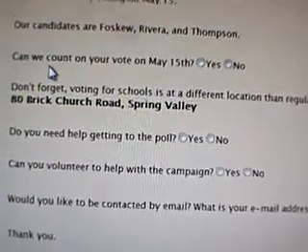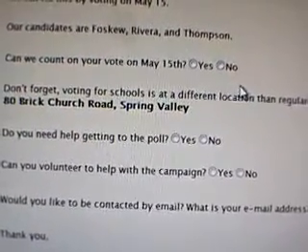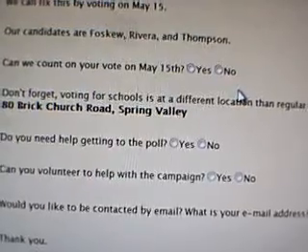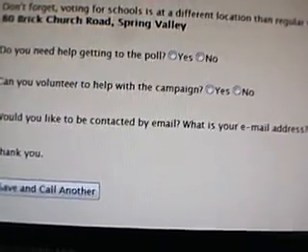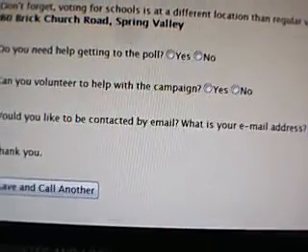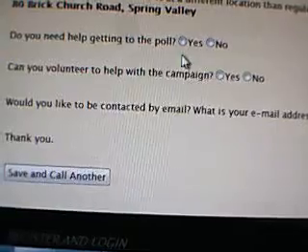Now, the next question is very important. Can we count on your vote on May 15th? You want to try to get the voter to commit. That helps a lot. And then make sure you tell them where their polling place is. Here it is again. This particular person will be voting at Hempstead Elementary School. You can ask them if they need help getting to the poll.